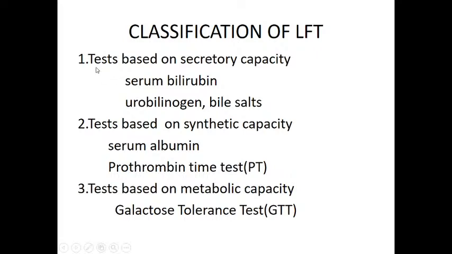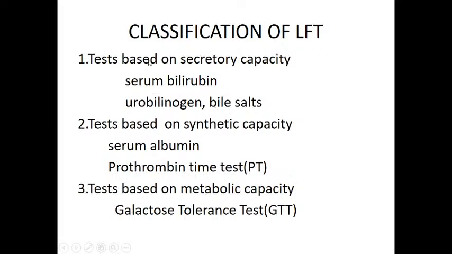The first one is the tests based on the secretory capacity. Under that, the secretory capacity of the liver can be assessed by estimation of serum bilirubin and urobilinogen and bile salts in the urine.